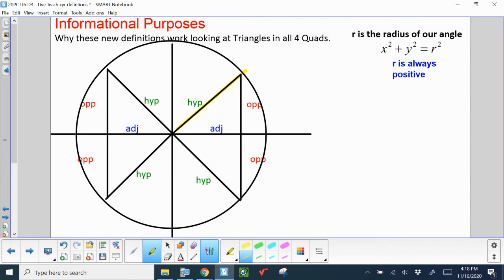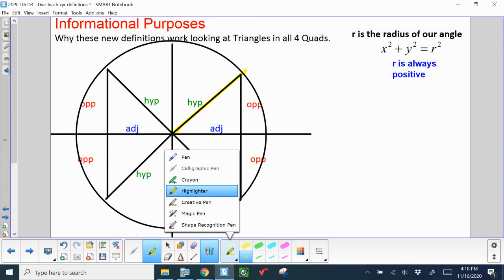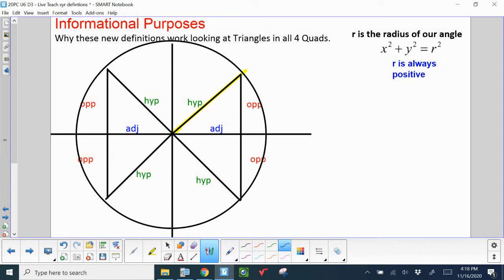The radius is from the center to the edge of a circle. And that's how we got x squared plus y squared equals r squared, which is actually the formula for a circle if you go and study circles at some point in time. Big important note, r is always positive. Always, always, always.